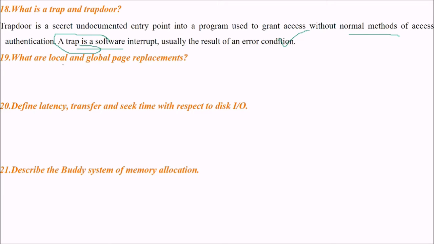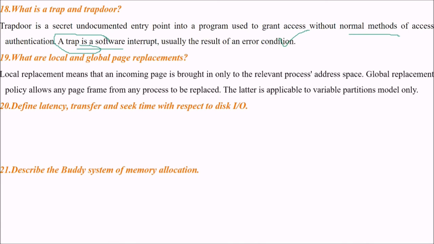What are local and global page replacements? Local replacement means that an incoming page is brought in only to the relevant process address space, while the global replacement policy allows any page frame from any process to be replaced. This second part is applicable to the variable partitions model only.